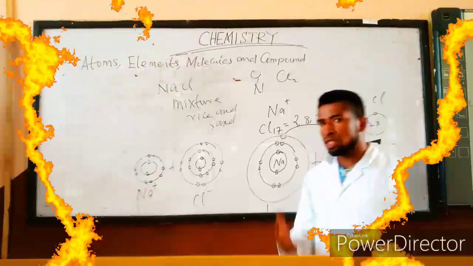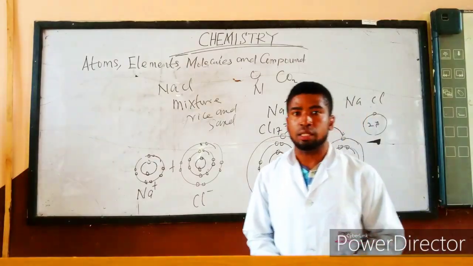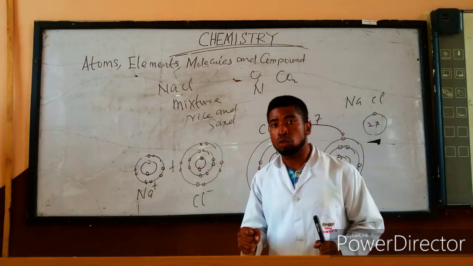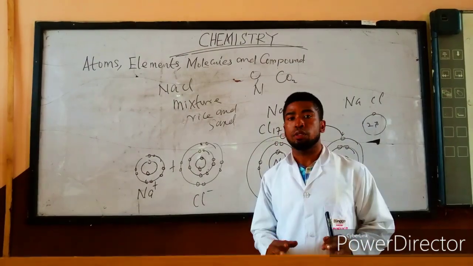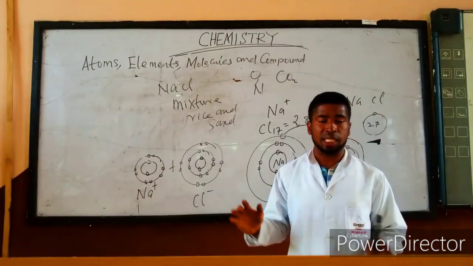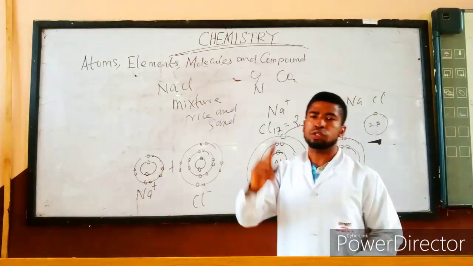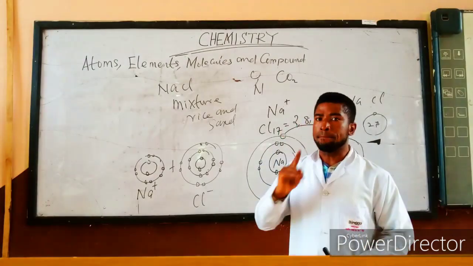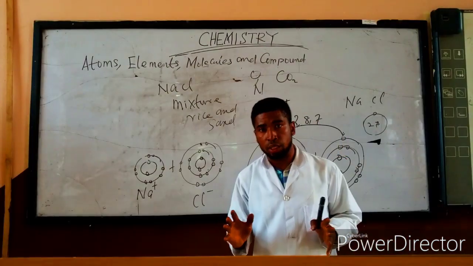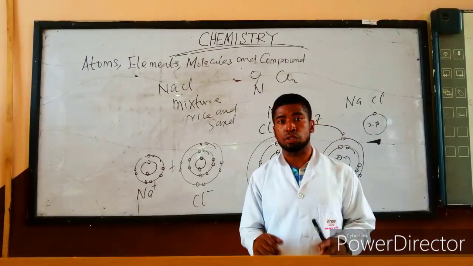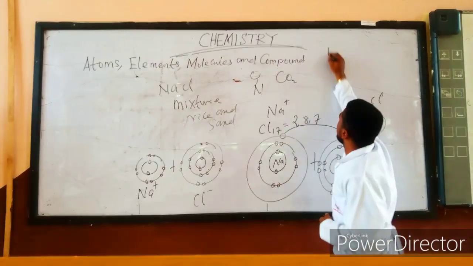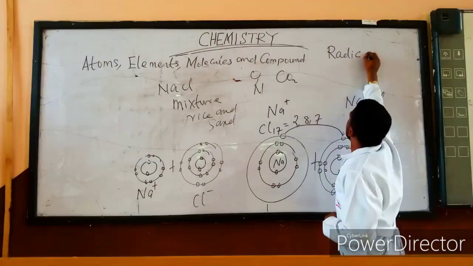These are different. Let us now look at the concept of radicals. It is very, very important because very soon we shall be entering into formula of compounds. Before you talk about formula of compounds, you must know what radicals are and their valency. Please review, my fellow viewers, please make sure you grab this aspect. It is very important, both in stoichiometry and the balancing of chemical equations. This is the basics. So I want to establish the concept of radicals.